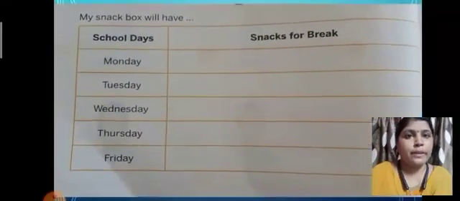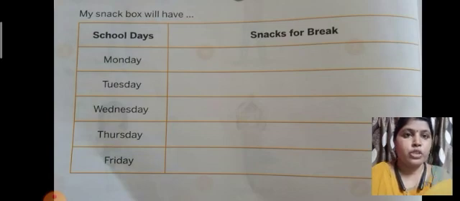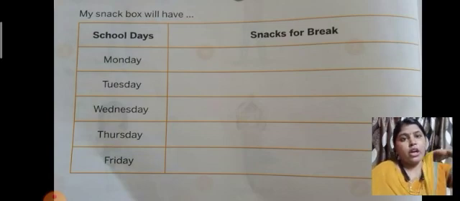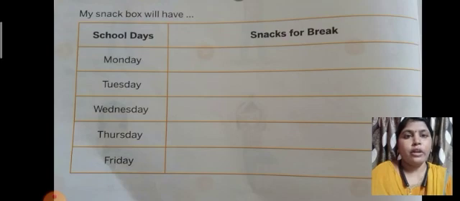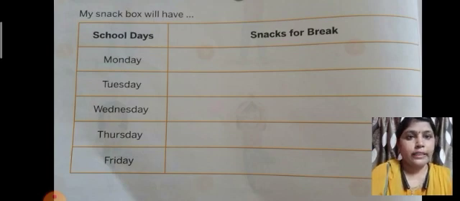See, this will be your chart. My snack box will have school days, Monday, Tuesday, Wednesday, Thursday, Friday, and snacks for the break. You are going to ask your mama which type of food she is going to make for you. Like on Wednesday we have a nutritious day. So on that nutritious day, what did you bring? Like last year you brought uttappa, idli, dosa, sprouts, etc. Like that you have to make your snacks for break using different dishes.